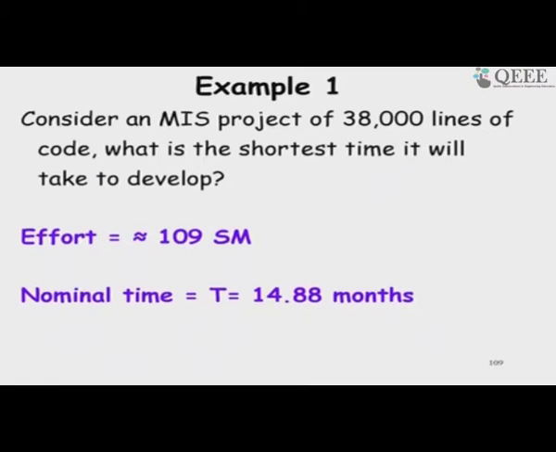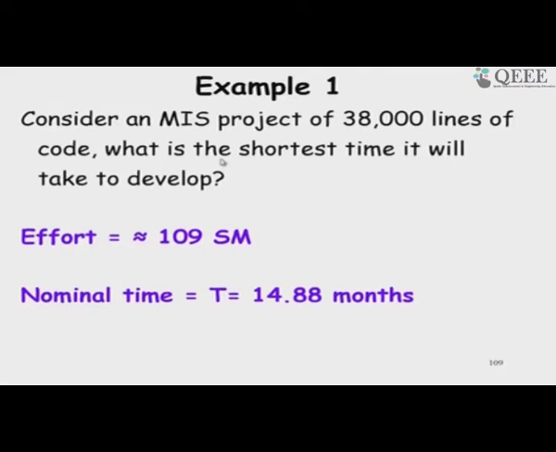So, there is another example here, that an MIS project costs 38 kilo lines of code. So, what is the service time, which is the nominal time basically? As I was saying, if we have the staffing properly done, then it will be 14 months. We are going to discuss those issues as we proceed to discuss staffing. So, the nominal time, or the shortest time by which we can develop without unrealistically bloating up the cost, is 14.88 months.